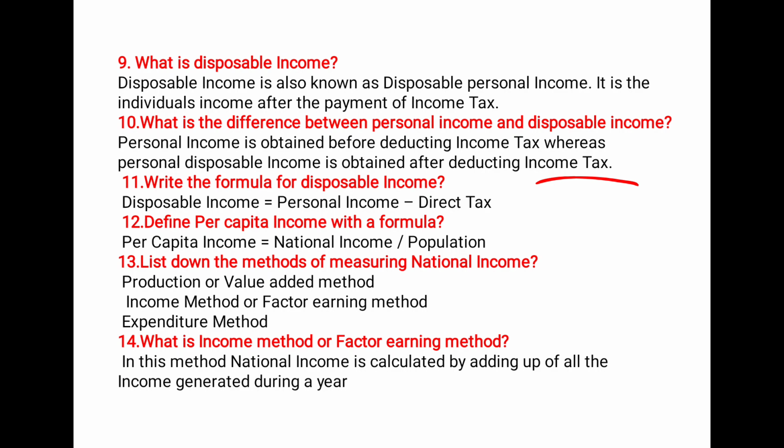So what is per capita income? The average income of a person of a country in a particular year is called as per capita income. Next is list down the methods of measuring national income: production or value added method, income method or factor earning method, expenditure method. What is income method or factor earning method?